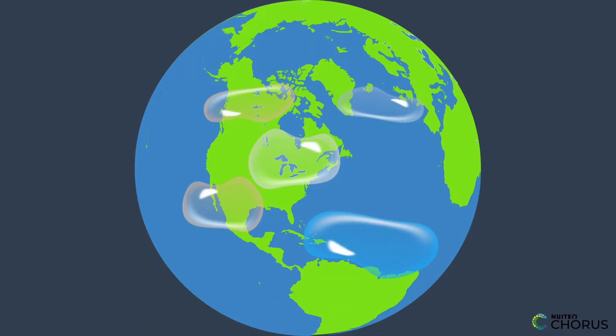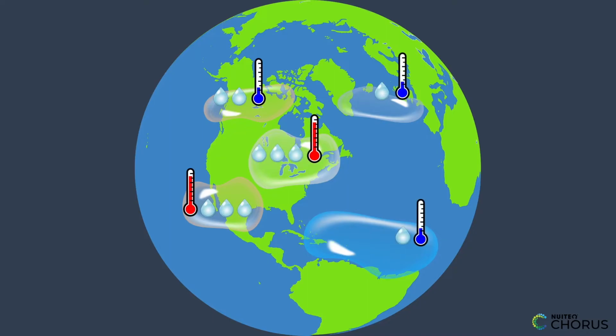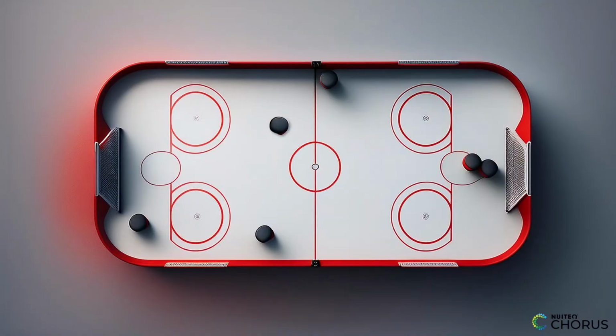Just like how the pucks can have different speeds and directions, the air masses can have different temperatures and humidity levels. The air masses flow from regions of high pressure to low pressure, just like how the pucks on an air hockey table are pushed around by the air that is blowing out of the holes.